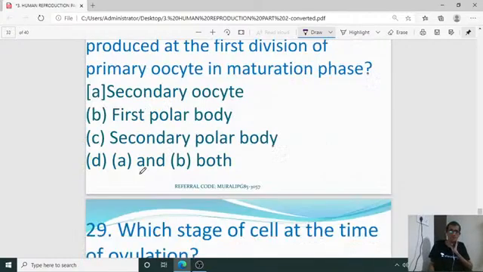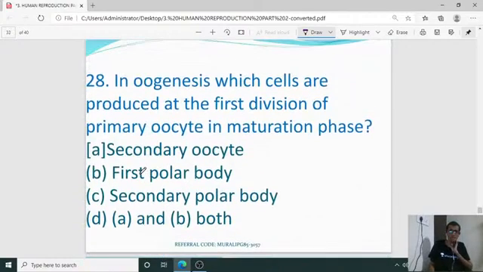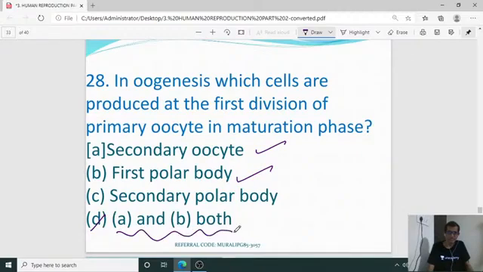Okay. Then in oogenesis, which cells are produced at the first division of the primary oocyte in maturation phase? In maturation phase, the cell division is there. So first division of primary oocyte will give what? For 28, it is secondary oocyte and first polar body. So the right answer is D, both A and B. Secondary oocyte and first polar body. The next thing, second polar body is going to be produced. So option for this one, 28, it is D.